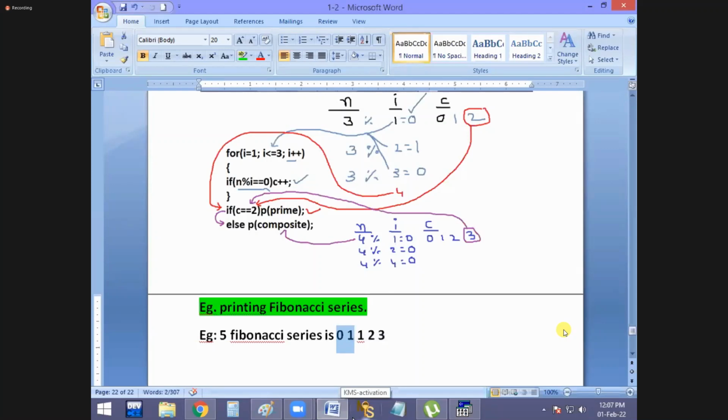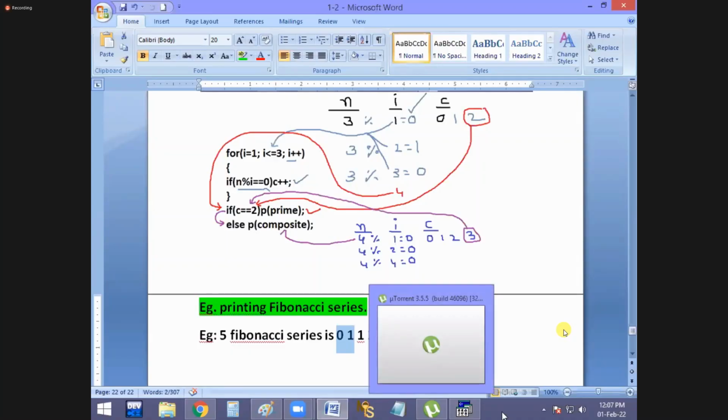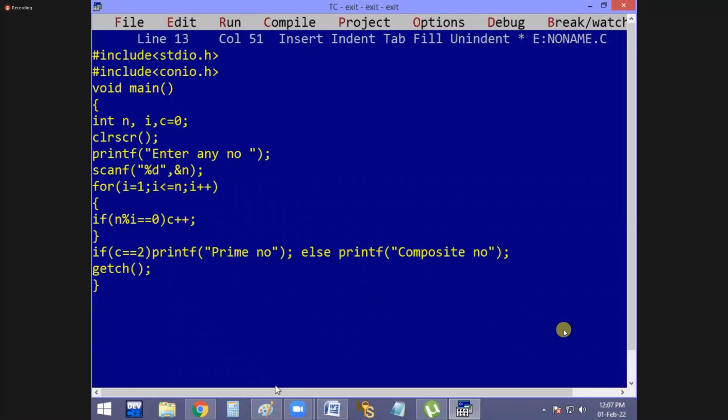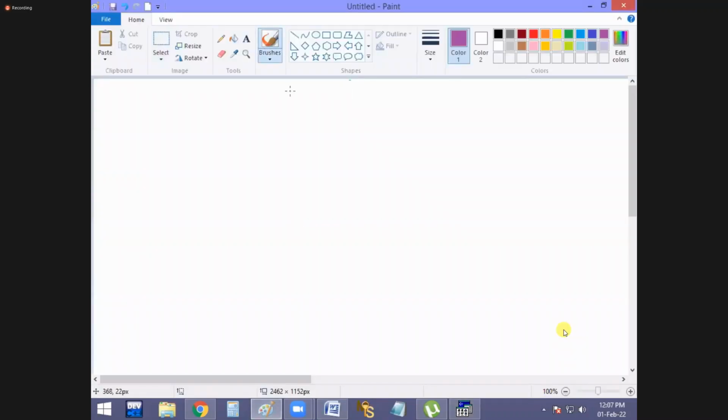Every Fibonacci series starts with 0 and 1, guys. Okay, next, here also it is the same, starting with 0 and 1. Everybody take a look at this. I'm going to explain this.